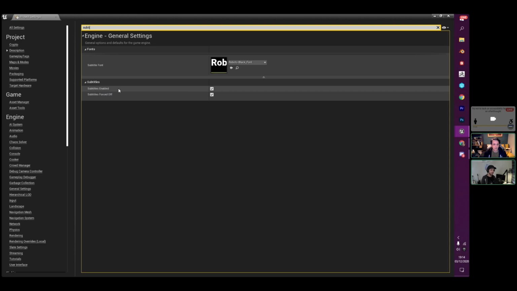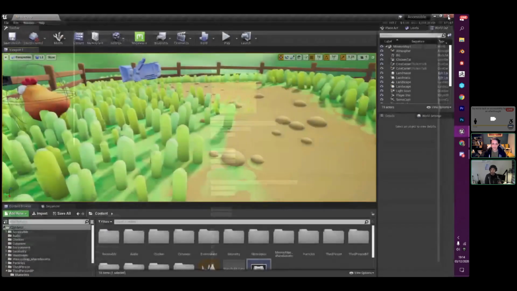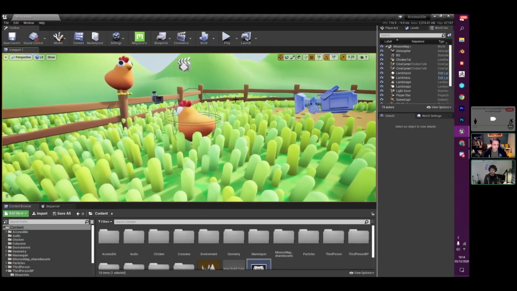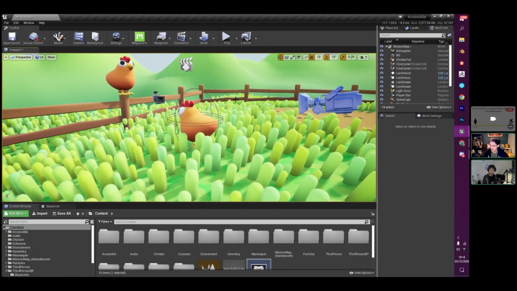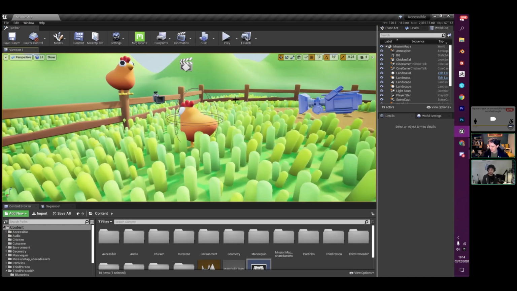So you just need to make sure subtitles are enabled, and that's on by default. I've forced subtitles off just so I can show you it without it. I'm just going to untick that option so that we have subtitles. And I'm also just going to turn down my audio now as well, so we don't have to listen to that every single time.